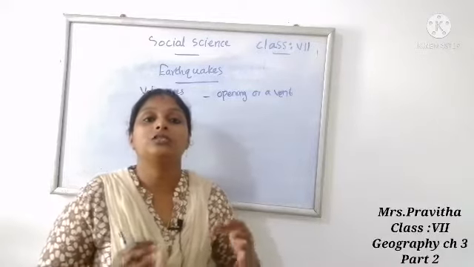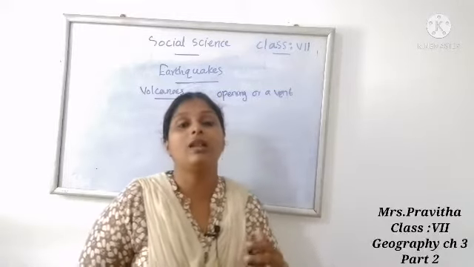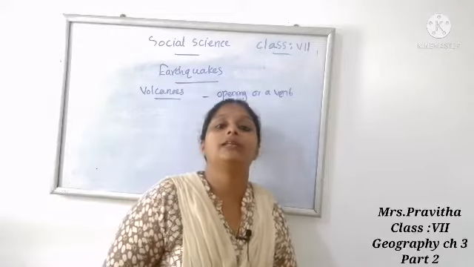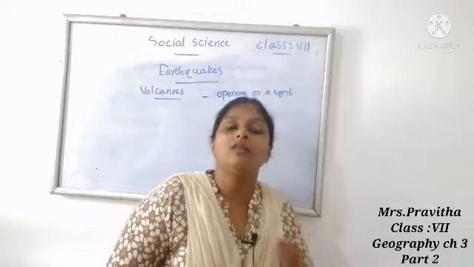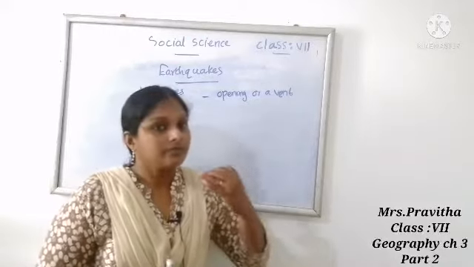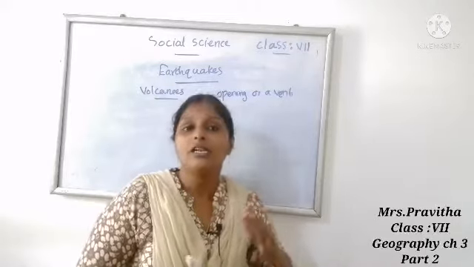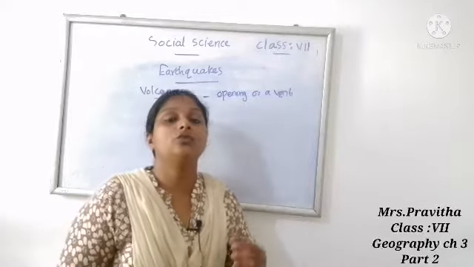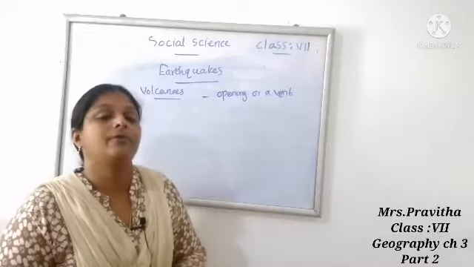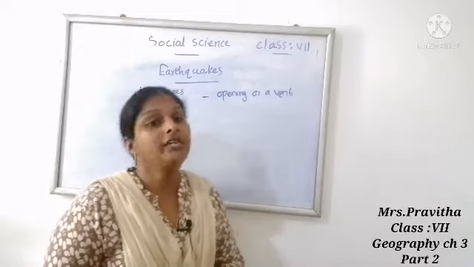So due to these oceanic plates and continental plates colliding with each other, what will happen? The oceanic plate is overlapped by the continental plate, and it will form deep ocean trenches. Okay, so what ma'am told children: oceanic plates and continental plates collide with each other. Due to this collision, what will happen? The oceanic plate is overlapped by the continental plate. It forms deep ocean trenches.